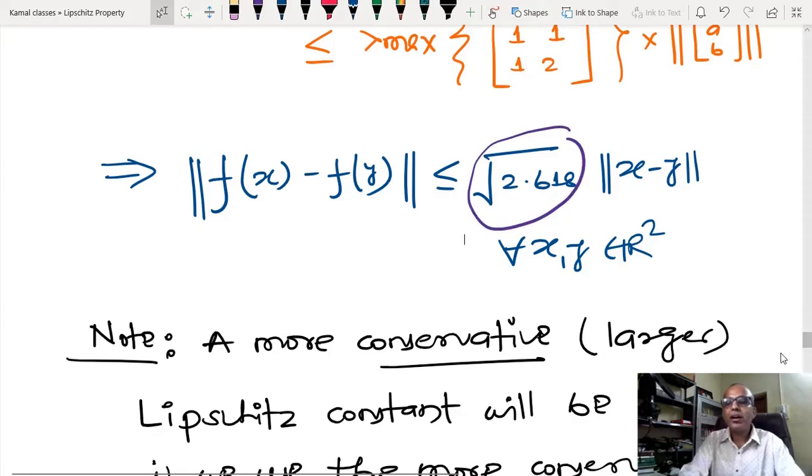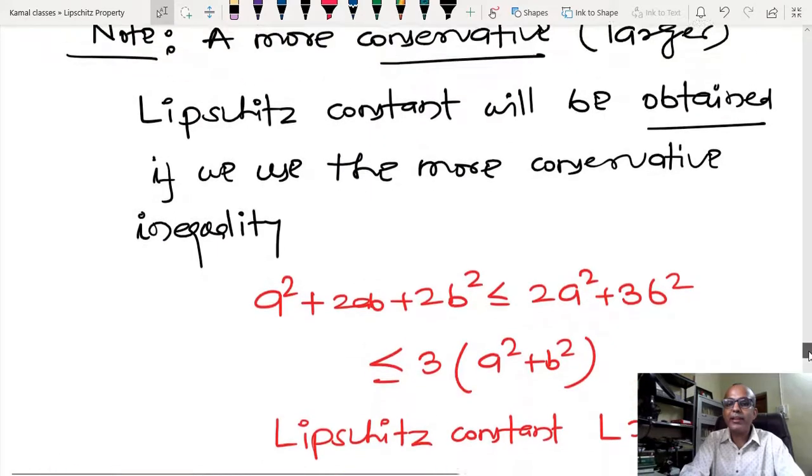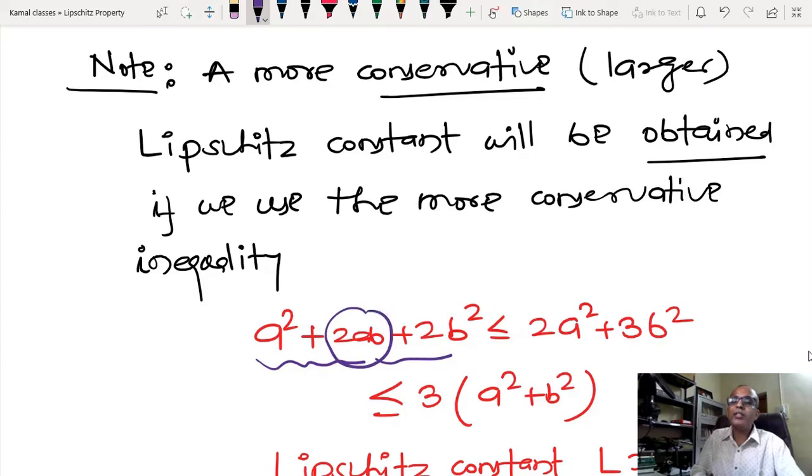It is possible to solve this inequality another way. If I use a squared, 2ab, plus b squared, what I am going to do is substitute these values: 2ab is less than or equal to a squared plus b squared.